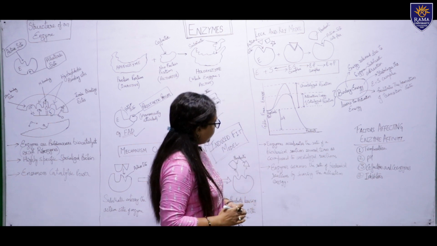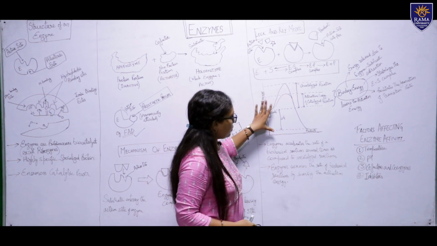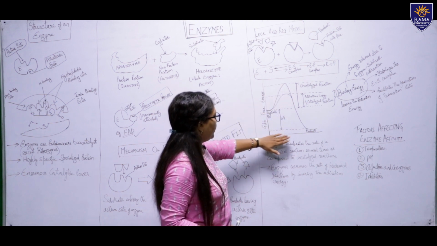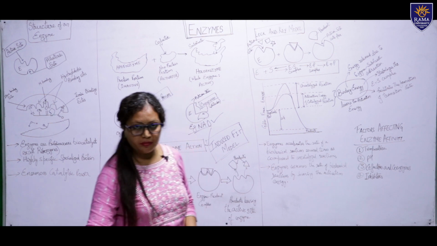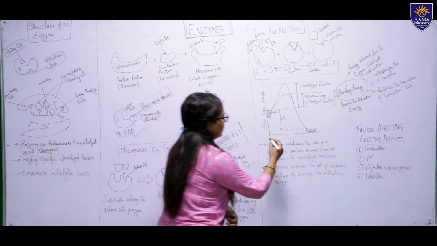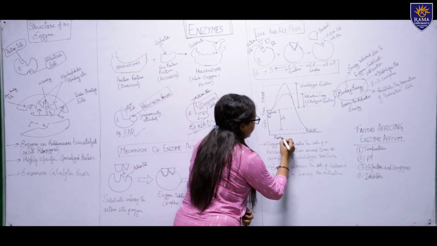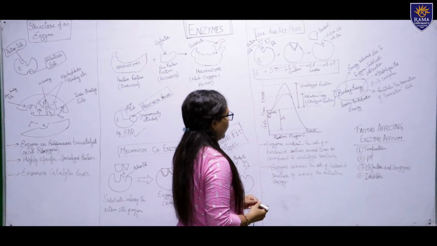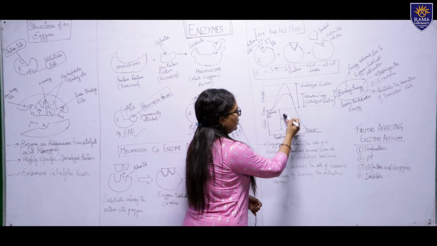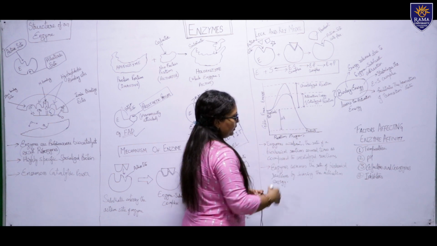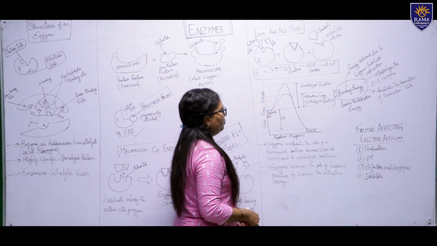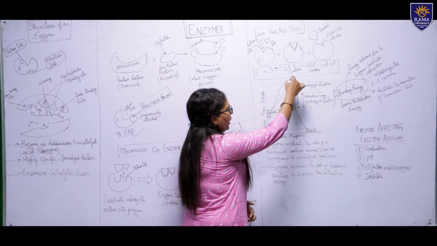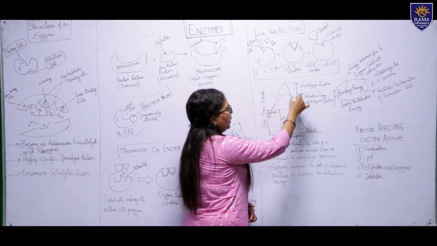So, these substrates have some free energy. Suppose here we are taking the reaction progress, and here we are taking the Gibbs free energy on the y axis. So, this delta G represents the Gibbs free energy of the reactants when there is no enzyme, and this is the activation energy of the uncatalyzed reaction.